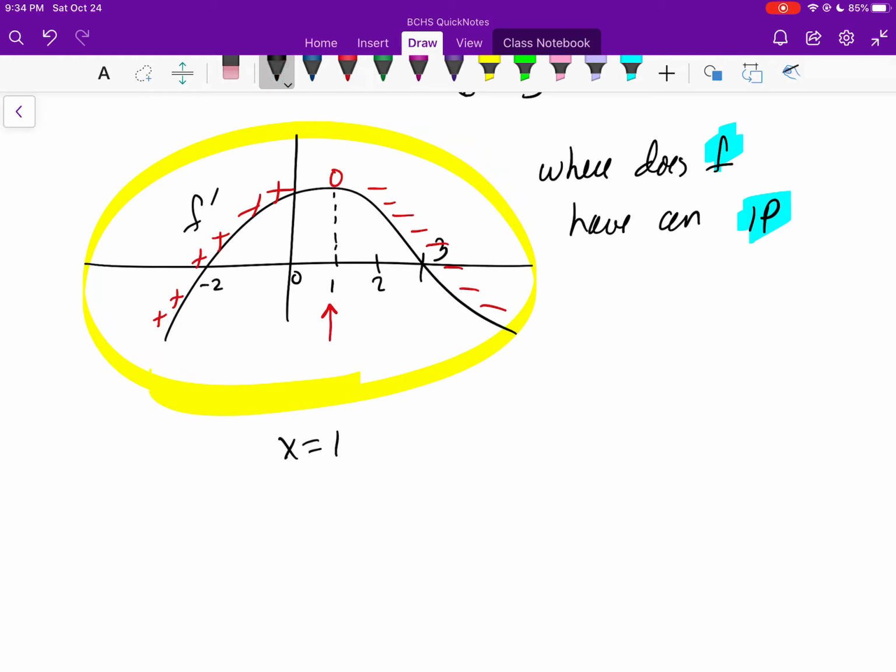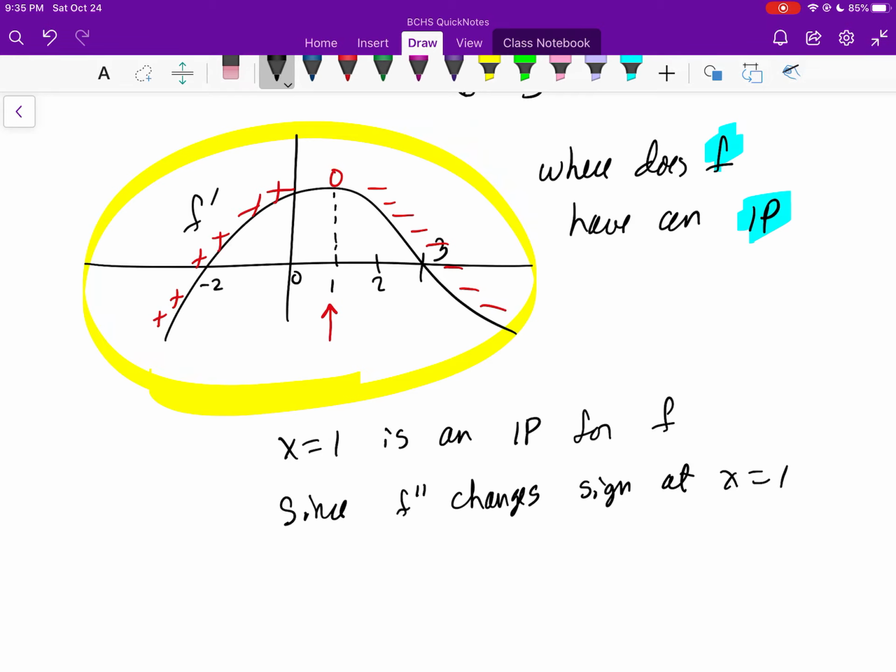X equals 1 is an inflection point on the graph of f. And so over here, we would get that x is equal to 1 is an inflection point for f. Since what? And again, call it by name. Don't use the word it. How do you get inflection points? You're talking about the second derivative of something. Second derivative of what? Second derivative of f. Since f double prime changes sign at x equals 1. That's why that's an inflection point.